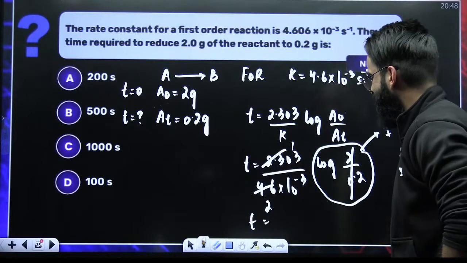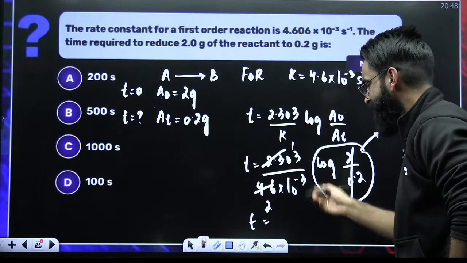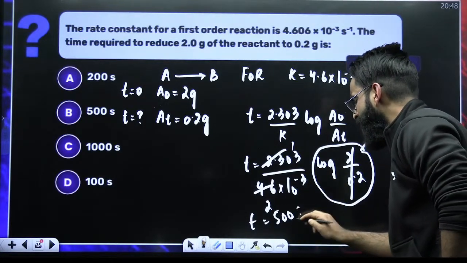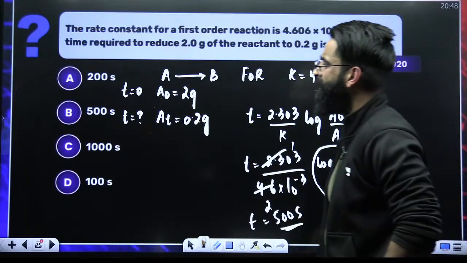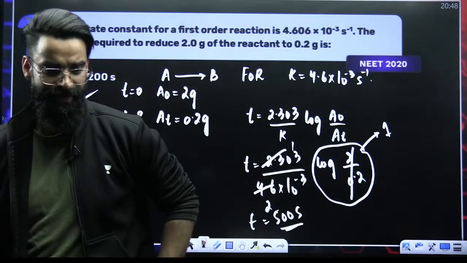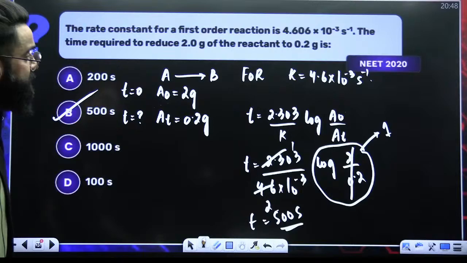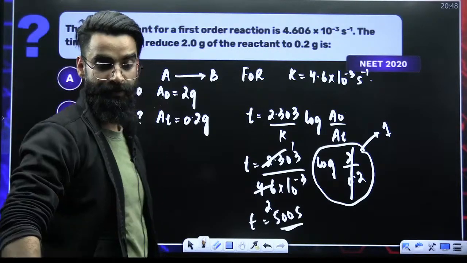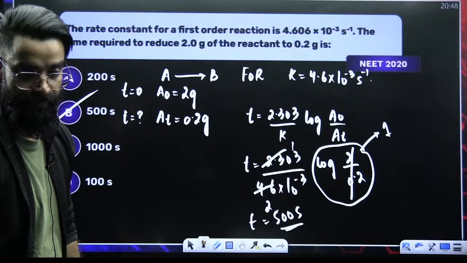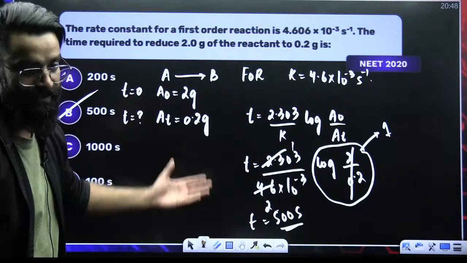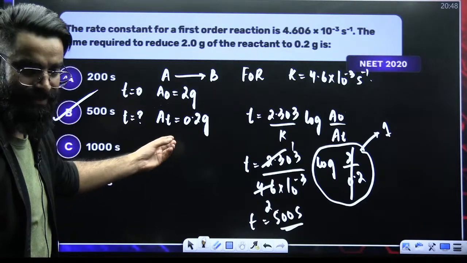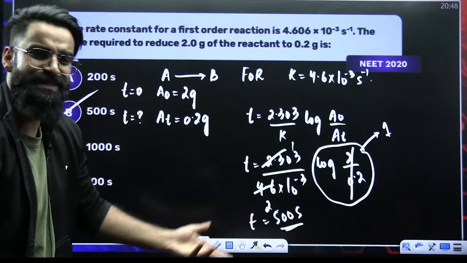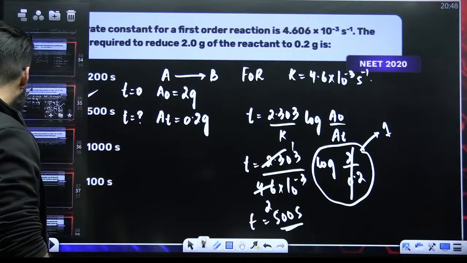So 10 raised to the power 3 comes up. 10 raised to the power 3 is 1000, 1000 divided by 2 is 500. The answer is going to be 500 seconds, right? So in 500 seconds, the amount of reactant will reduce from 2 grams to 0.2 grams. Clear, people? Simple basic question, right? Just a bit of calculation is involved and you're done. You're sorted. Moving on to one more.